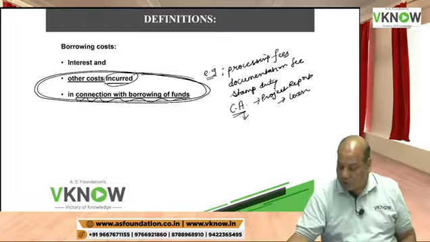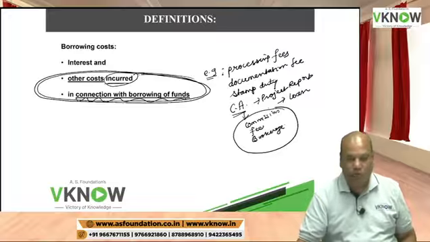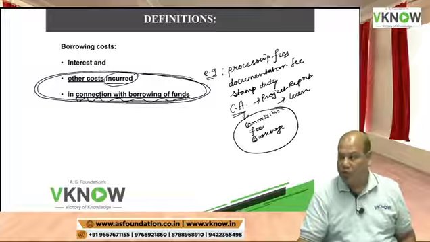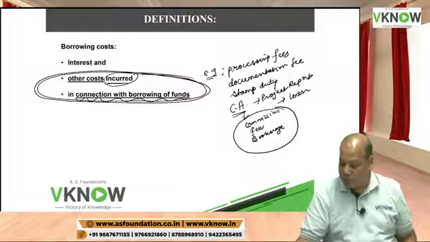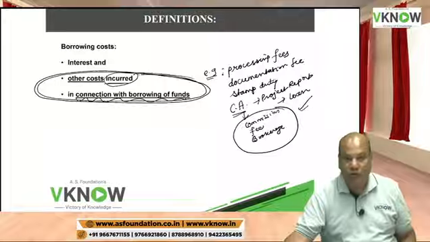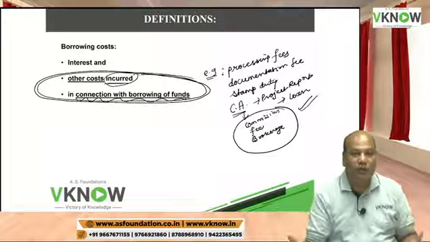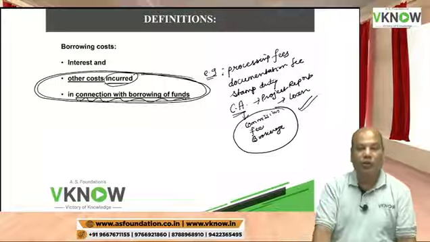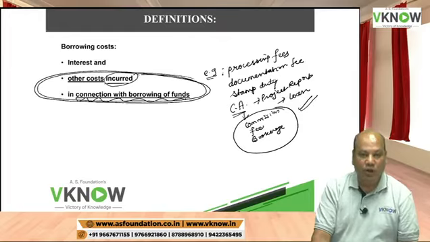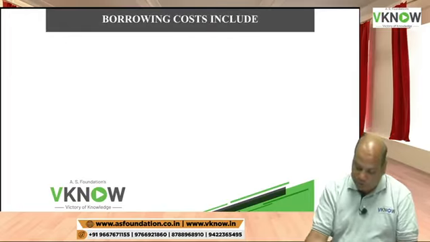The CA charges me some kind of commission, whatever you call it, commission or fees or brokerage. They will say we will take 2% of the loan amount as our project report fees. Even this is borrowing cost because it is incurred in connection with borrowing of funds.